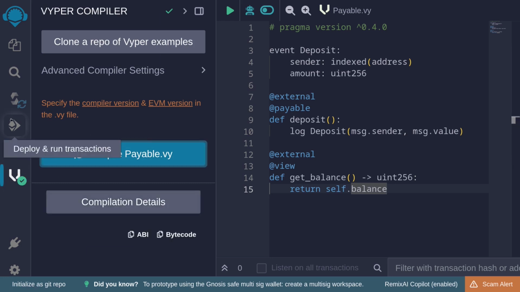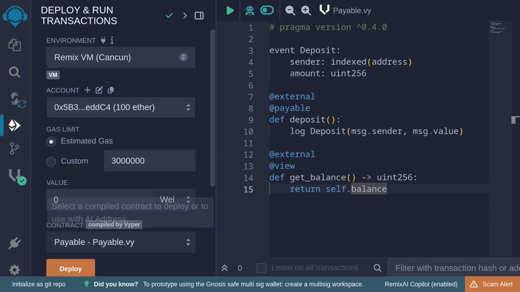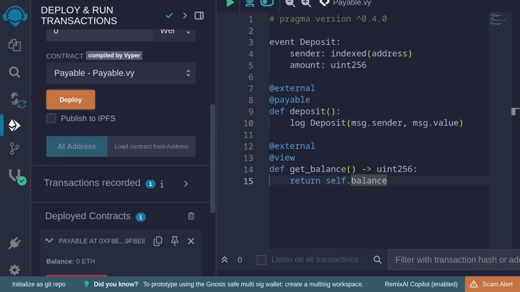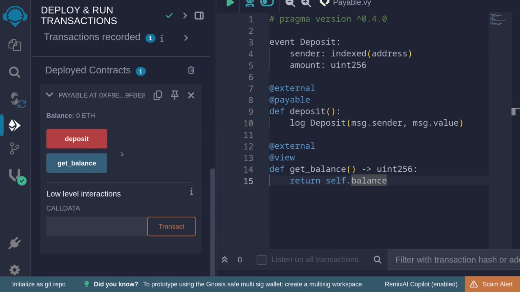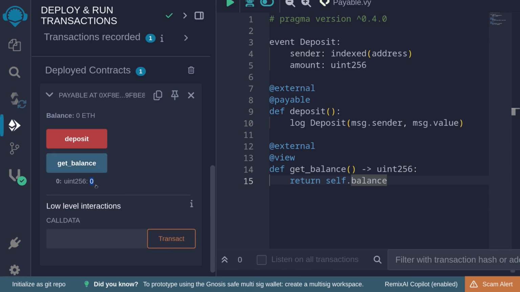Okay, let's try compiling the contract. The contract compiled. Let's deploy the contract now, and then let's call the functions. First, if we call the function getBalance, we expect the amount of Ether that is locked inside this contract to be 0. Okay, and it is.